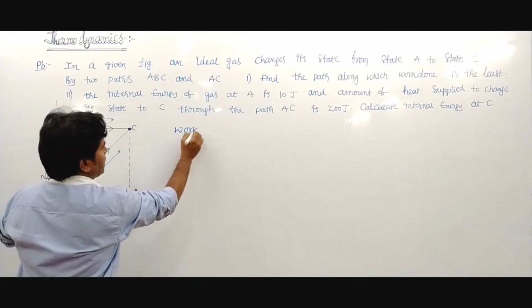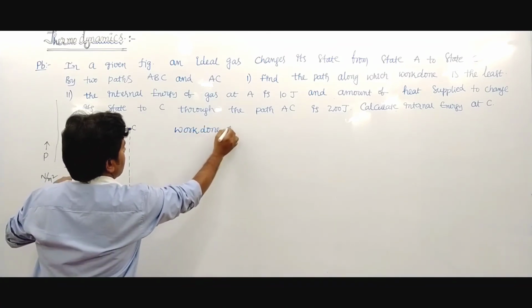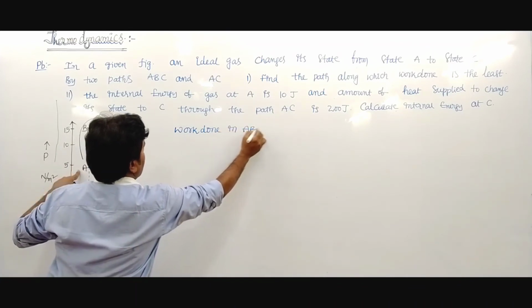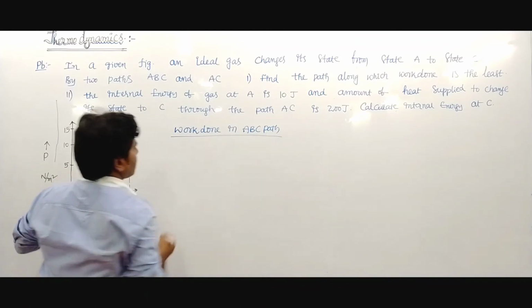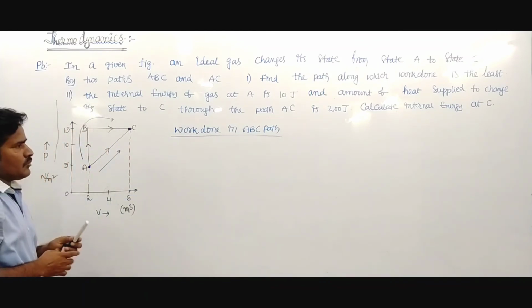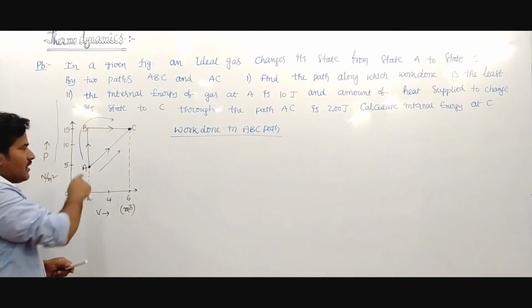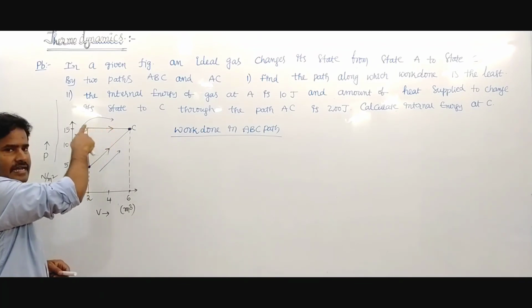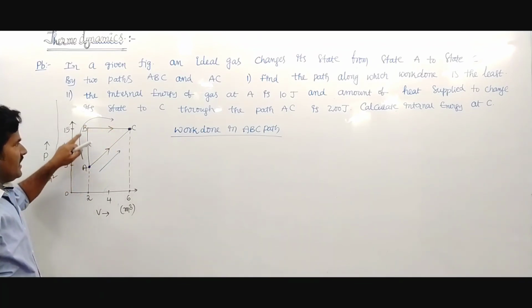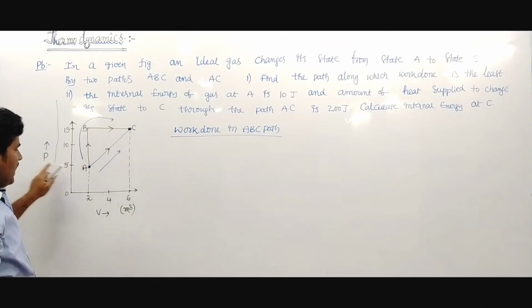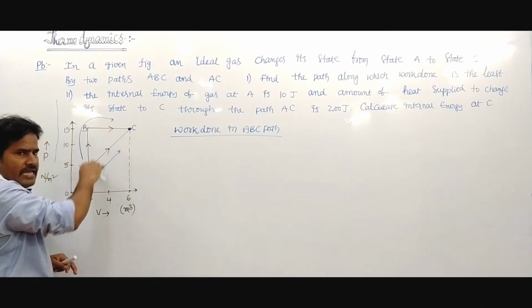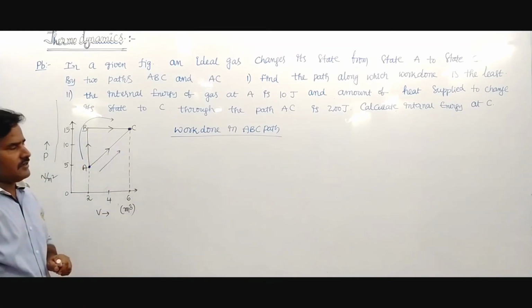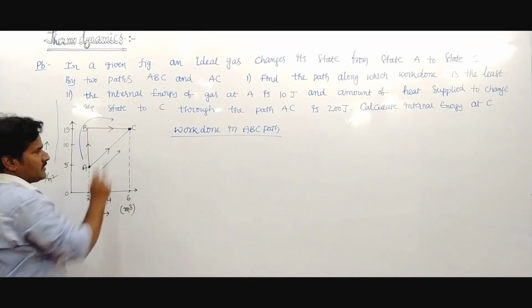Work done in the ABC path. You know that in a PV graph, the area under the curve indicates work done.